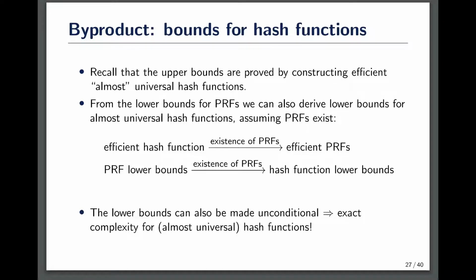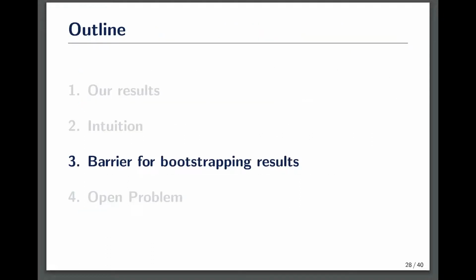By taking a closer look at our proofs, we can also make the lower bounds unconditional, leading to exact complexity results for almost universal hash functions. In the third part of the talk, we will discuss how we can interpret our result as the barrier for the bootstrapping results in complexity theory.